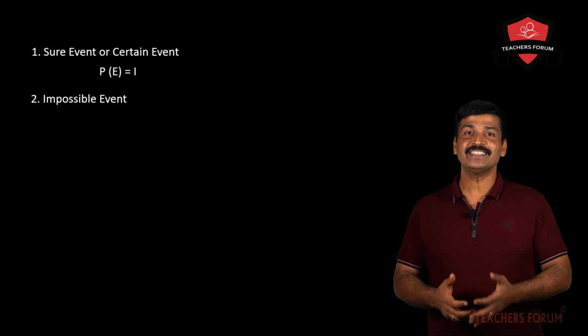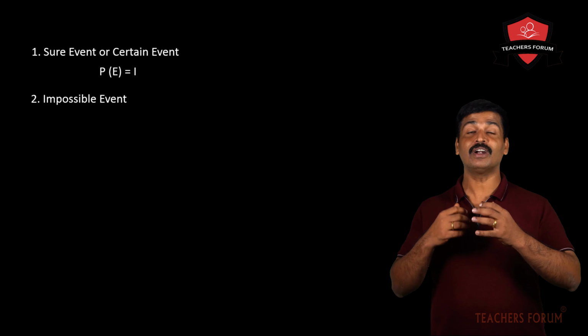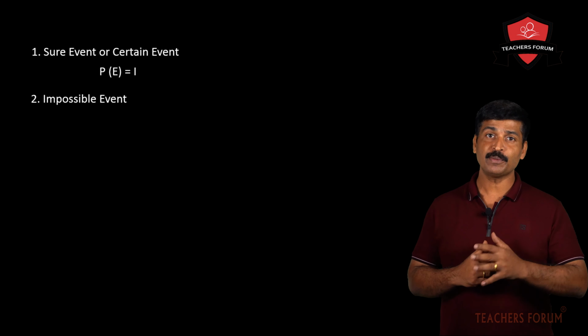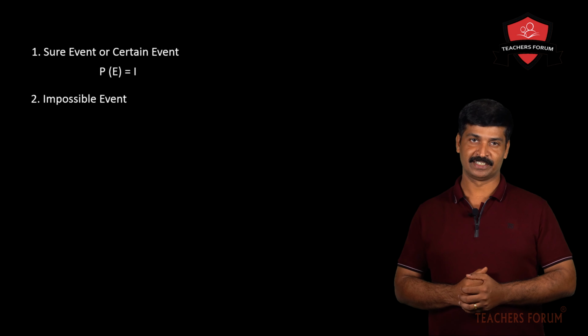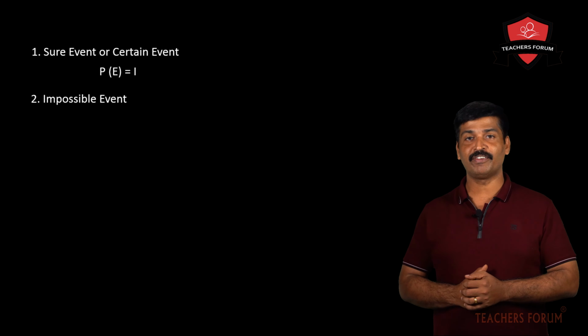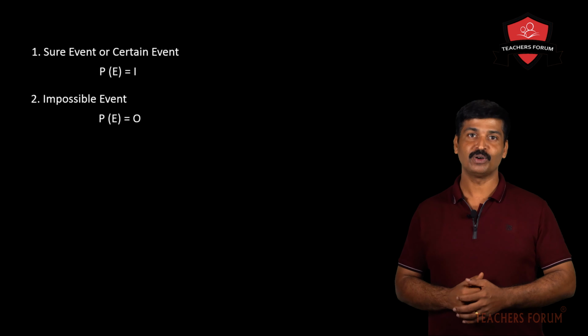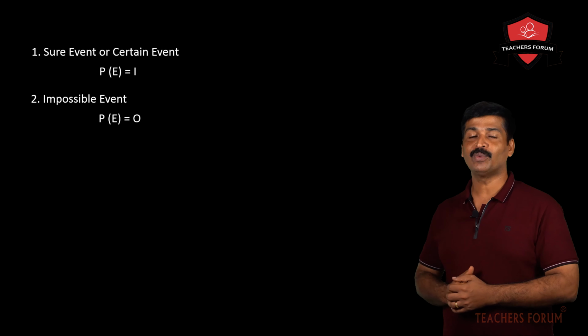Why? Because it is an impossible event. It is not possible to get a number 8 when a die is thrown. So this type of events are called impossible events. So what is the probability of an impossible event? That is equal to 0. So probability of a sure event, that is 1. Probability of an impossible event, that is 0.